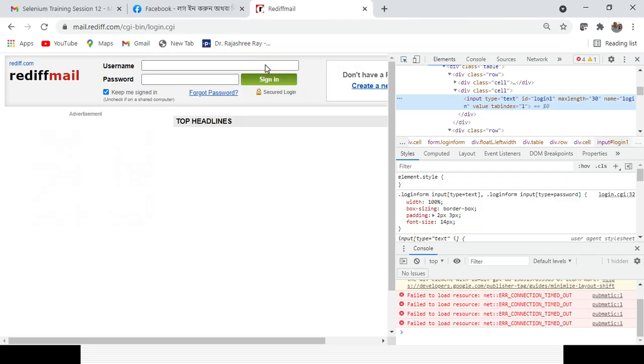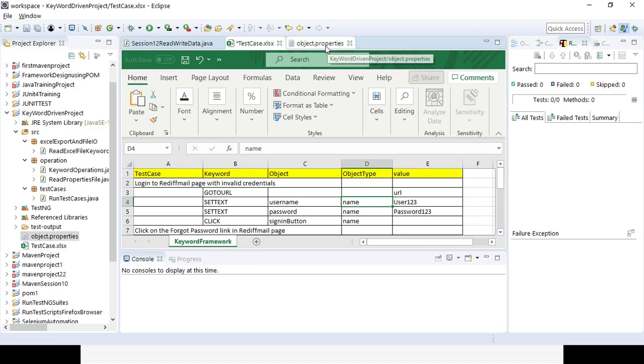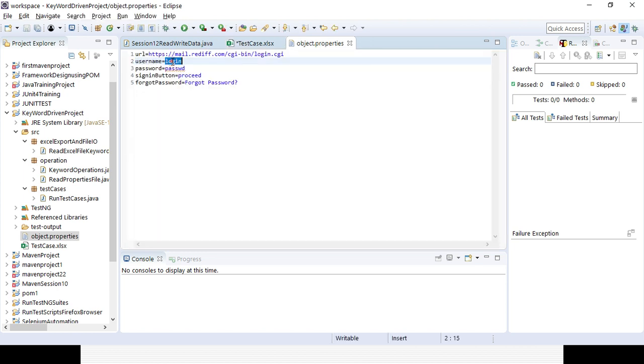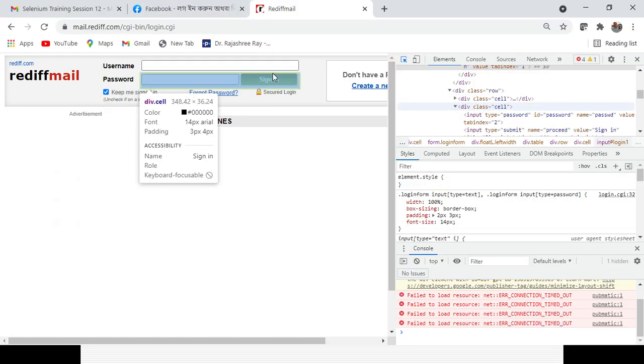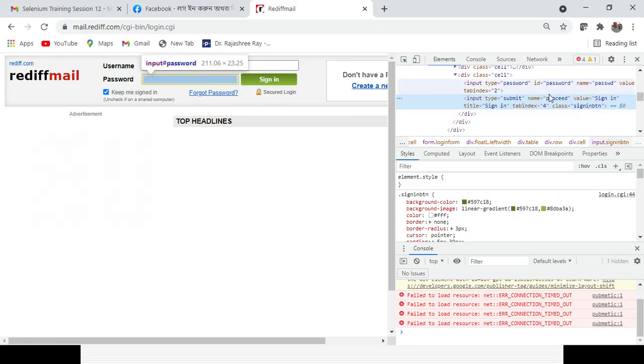Name is, you can see, this is my login. So I have tried to give it the same way, for the username name, password name and sign in button name, right? I have given username as login, password as the name password, and sign in the name is proceed. These are the element locator values through which I will be interacting with them. You can see this is proceed.